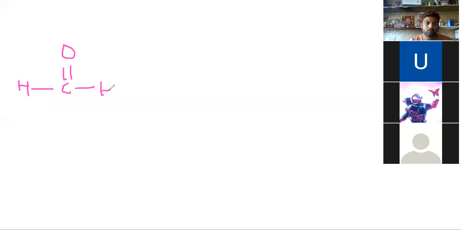This is formaldehyde, and we'll use one Grignard reagent. I'll use this one, ethyl magnesium